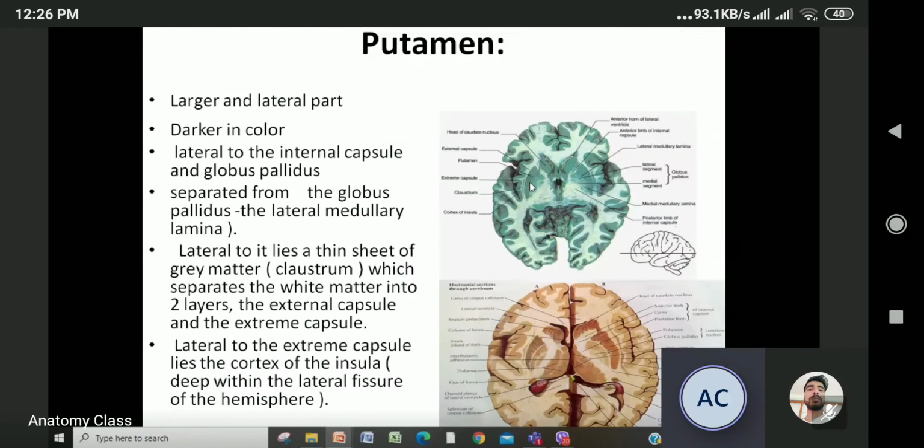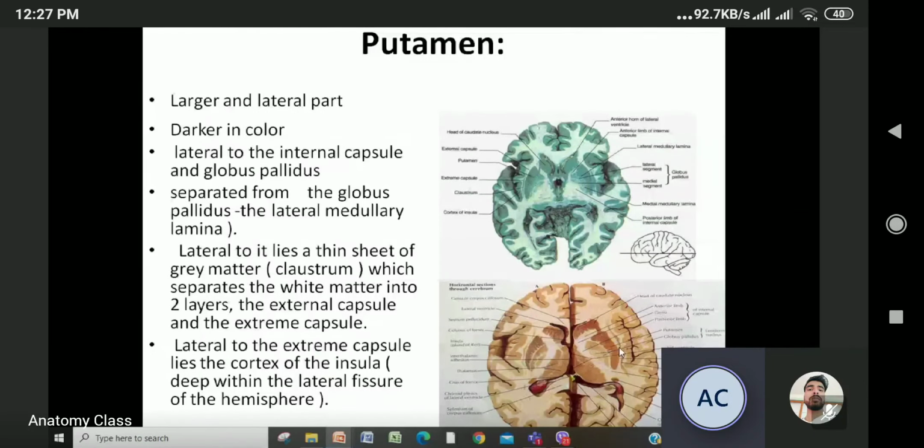Okay? So from medial to lateral, please go like this. From medial, this is the thalamus. This is the internal capsule. This is the globus pallidus, outer segment, inner segment. This is the external medullary lamina. This is the putamen. After that, you are getting the claustrum. Before the claustrum, you are getting the external capsule, and then the claustrum and the extreme capsule. Please relate this from medial to lateral, and we'll ask you in viva.